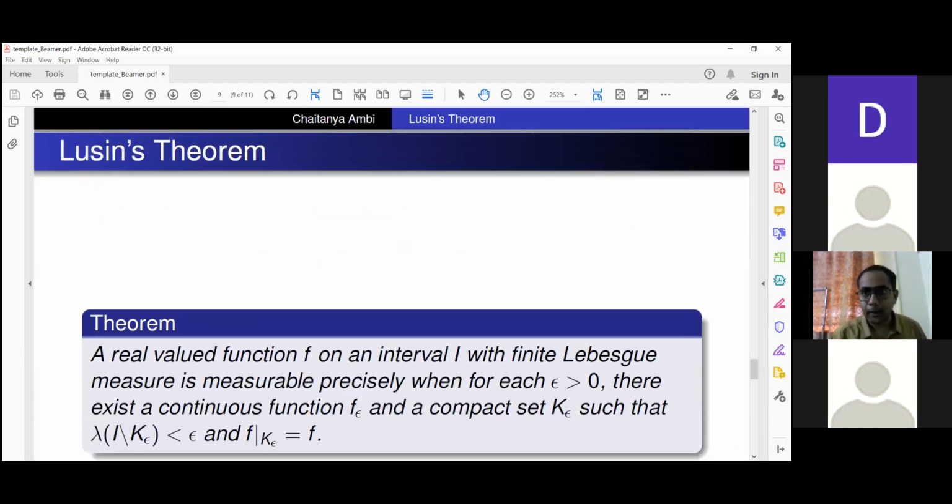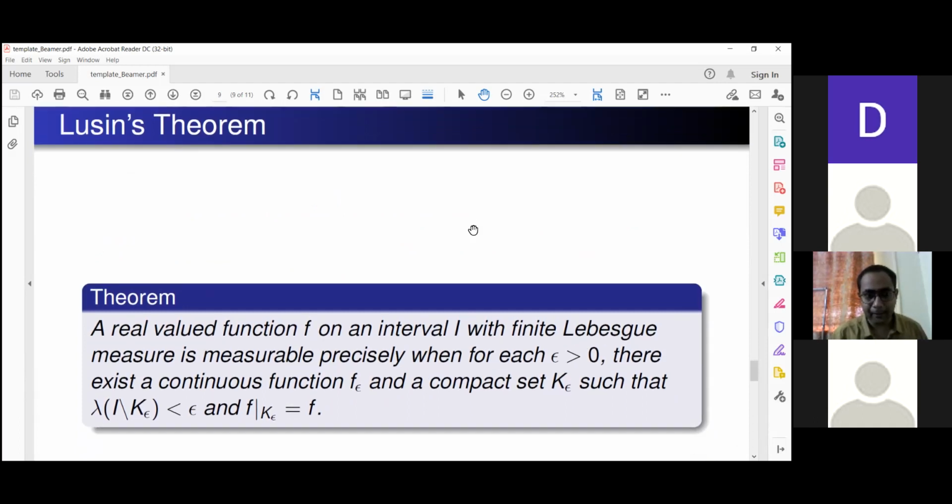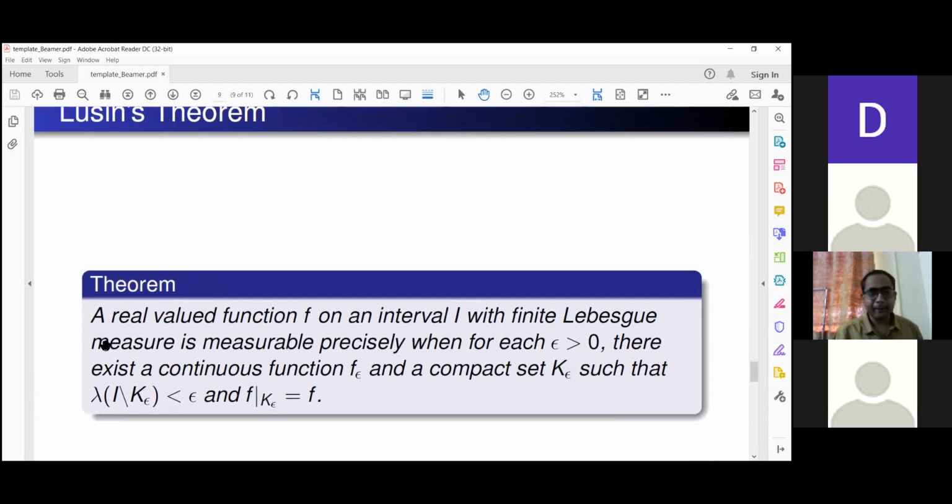This comes to the major theorem of today's talk: if I have a real valued measurable function on the interval, it can be approximated by continuous functions on compact sets.